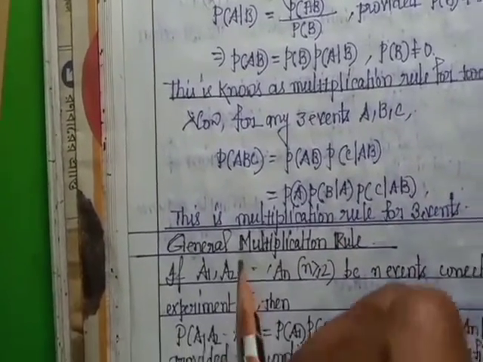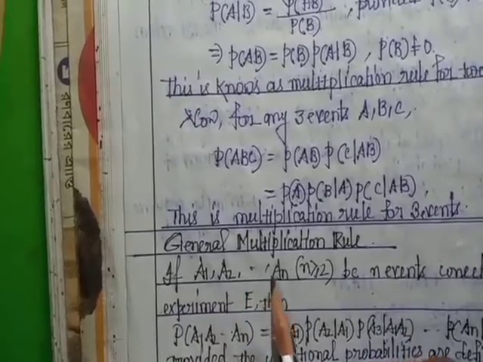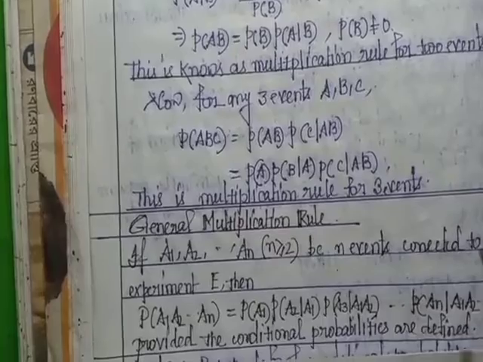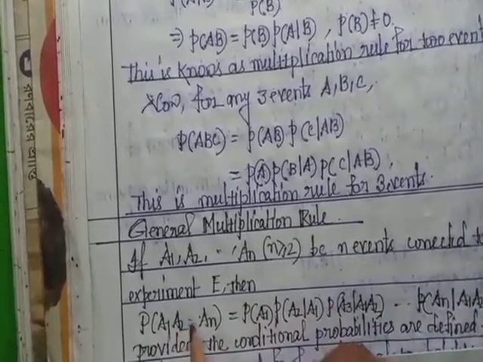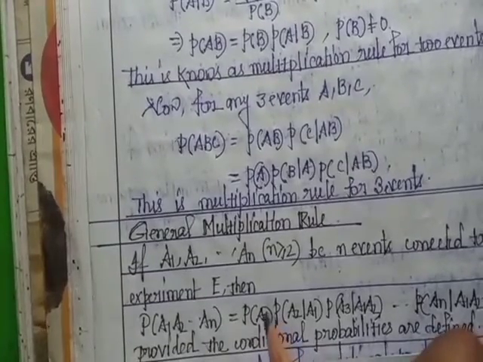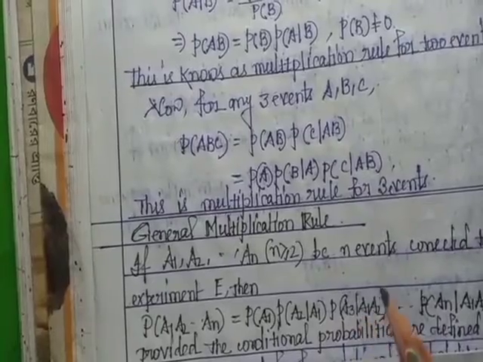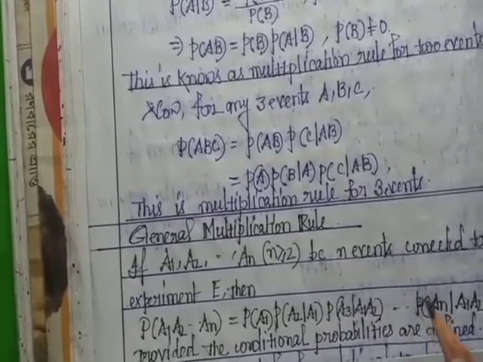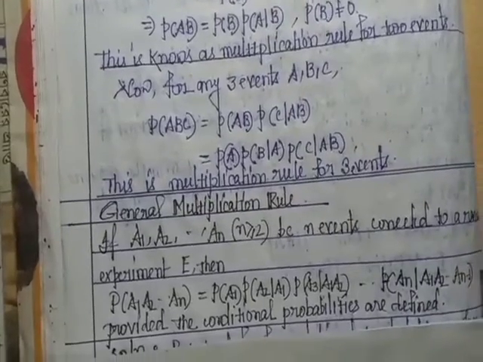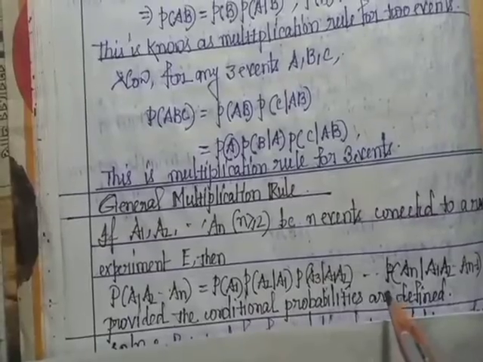General multiplication rule. If A1, A2, ..., An, n greater than or equal to 2, are n events connected with a random experiment E, then probability of A1 into A2 into A3 ... into An equals probability of A1 into probability of A2 by A1 into probability of A3 by A1 A2 ... probability of An by A1 A2 ... An minus 1, provided conditional probabilities are defined.